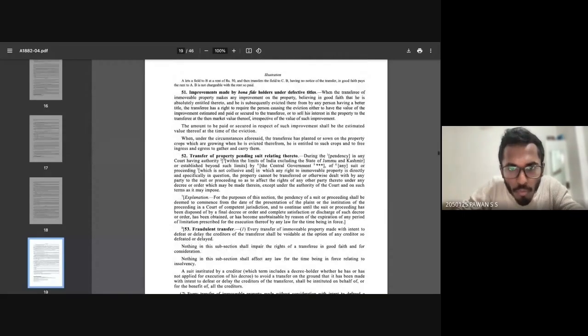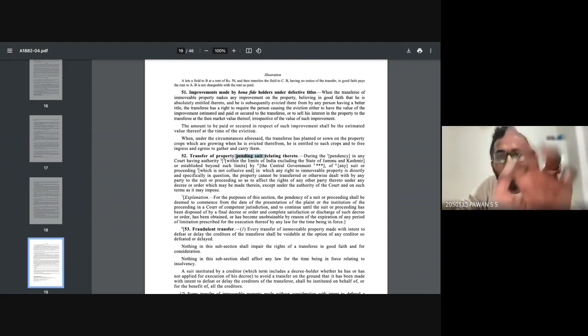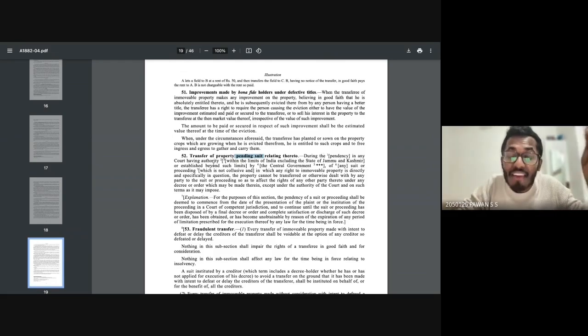So now if you observe over here, we will read Section 52. Okay, transfer of property pending suit relating thereto. So if you know lis pendens, you can understand that it's a pending suit. Very simple. I'll read the section now. During the pendency in any court having authority within the limits of India, excluding the states of Jammu and Kashmir. Now, Jammu and Kashmir has also been included after the abrogation of Article 370, right?